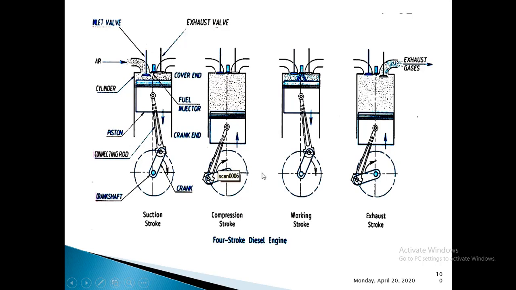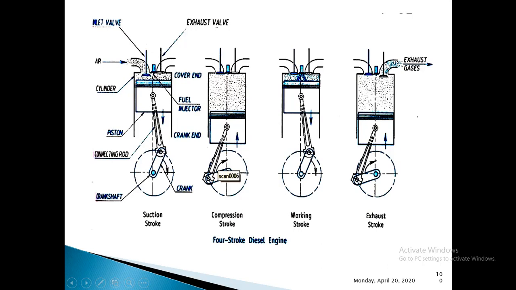During this compression stroke, the piston from bottom dead center will move towards top dead center, and due to its movement, the air present inside the engine cylinder will be compressed to very high pressure and very high temperature, and this will continue until the piston reaches top dead center.